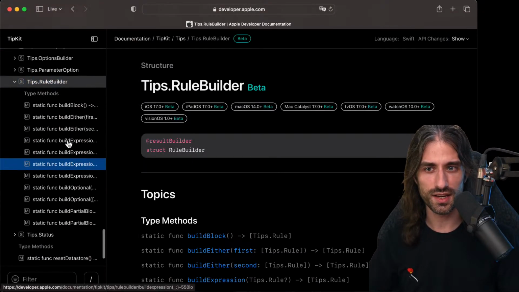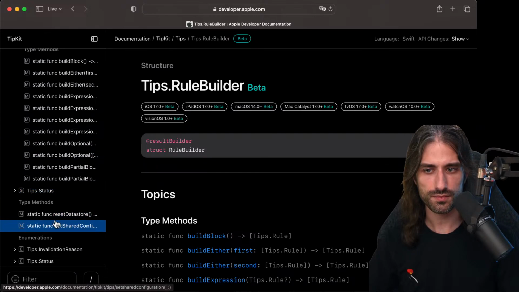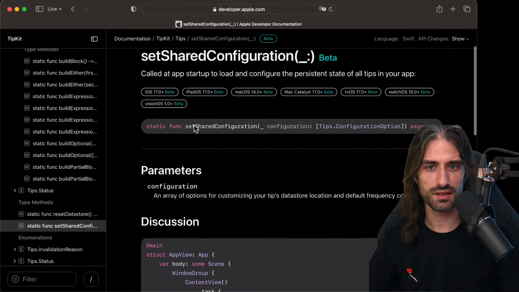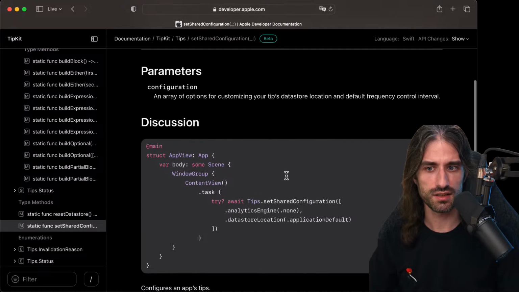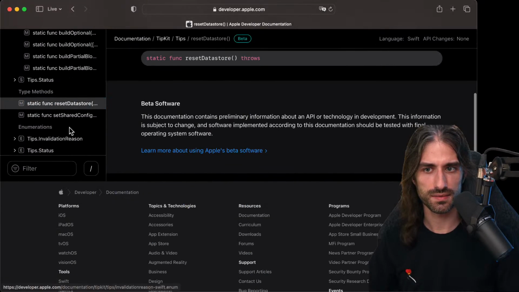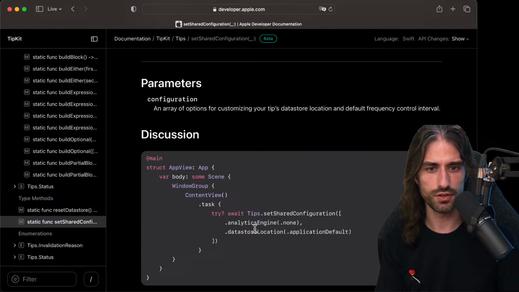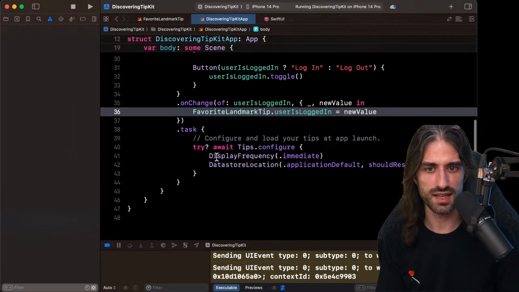And so let's see what else we can do in the SwiftUI world, at least. So here it's basically what we did, but analytics engine. That's interesting. What's this thing? I would love to see what it's about. So Tips.set shared configuration. Let's see that.